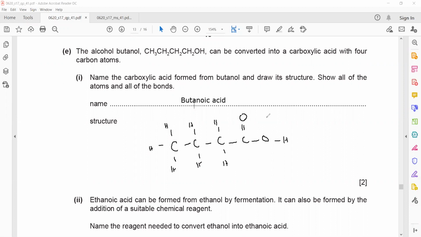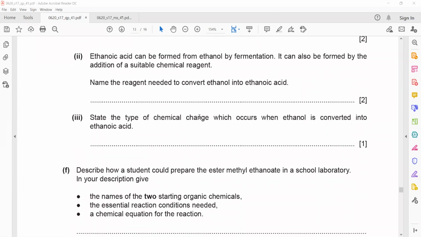ethanoic acid can be formed from ethanol by fermentation. Like fermentation, we take a sugar or glucose, we use yeast, which has enzymes which help in this anaerobic respiration for conversion of glucose into alcohol. It can also be formed by addition of a suitable chemical reagent. Name a reagent needed to convert ethanol to ethanoic acid.